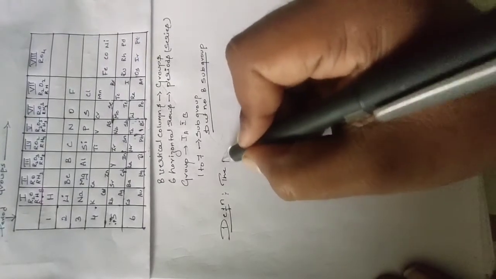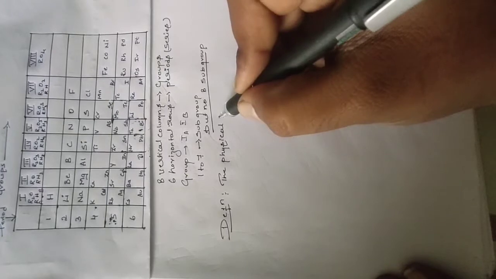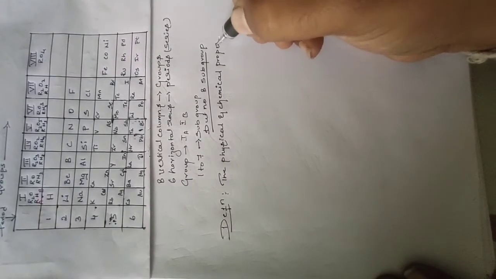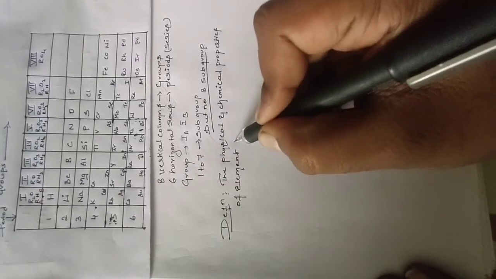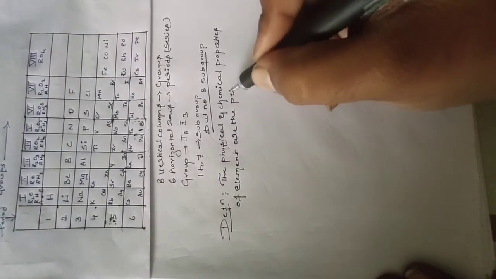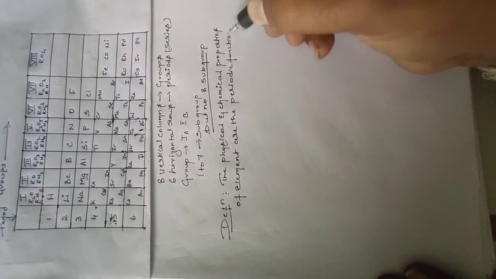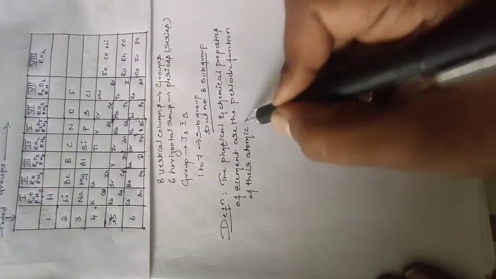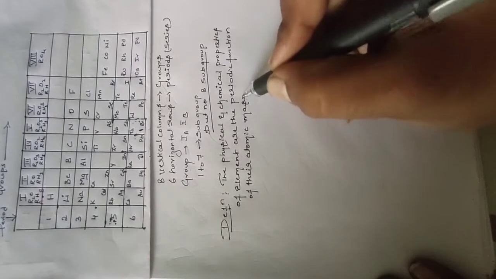Next, we define Mendeleev's periodic law: the physical and chemical properties of elements are a periodic function of their atomic masses or atomic weights.